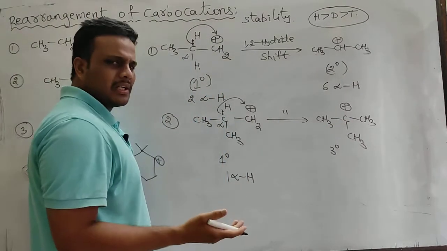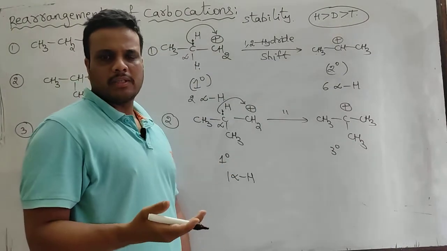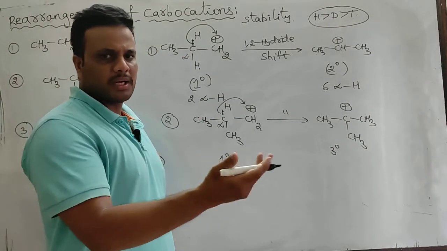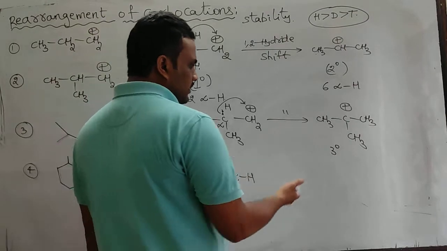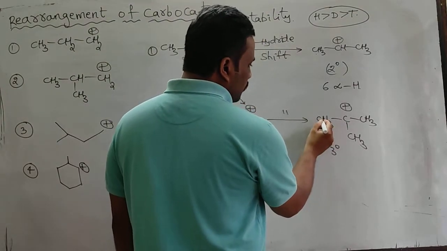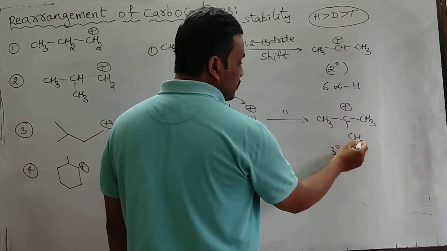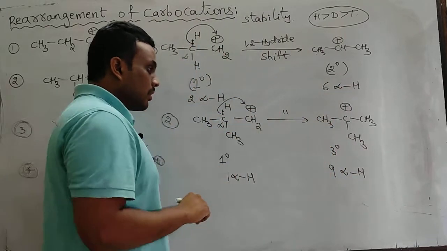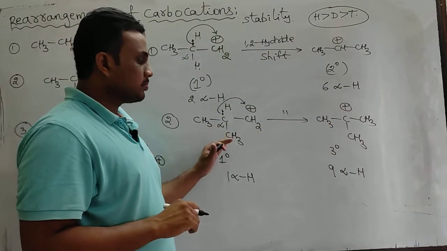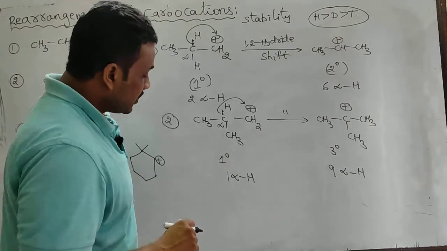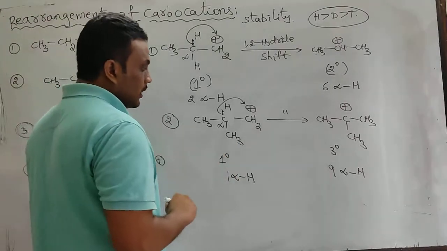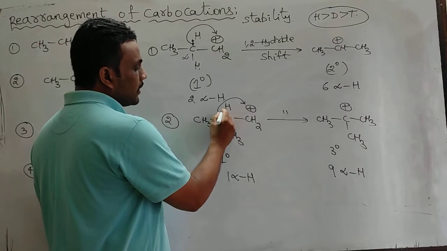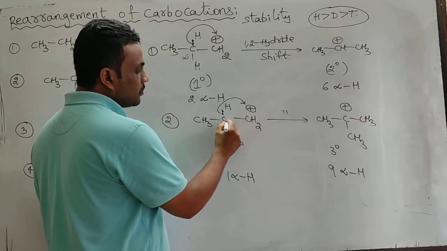No doubt, in general we know a tertiary carbocation is more stable than secondary than primary. Okay, so on that basis it is clear. And moreover there are 3 alpha carbons, 3 plus 3 plus 3, 9 alpha hydrogens. This is very highly stable in comparison to this, primary to tertiary. Now students have one more doubt. Sir, why this 1,2 hydride shift actually?